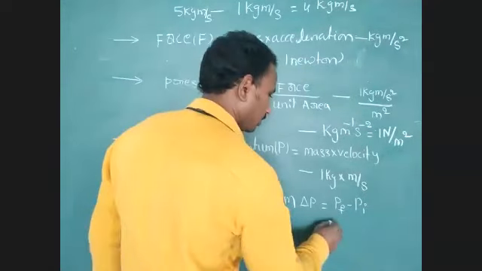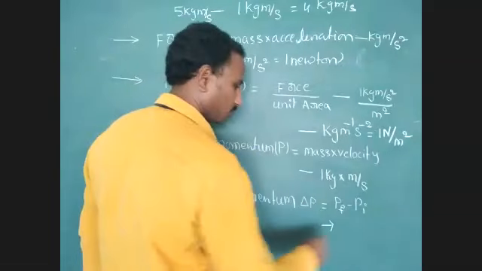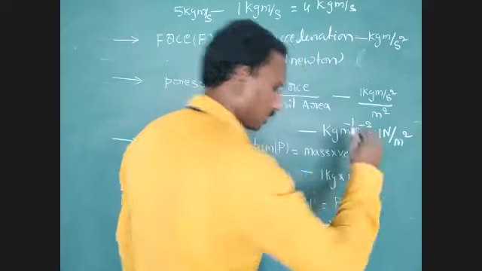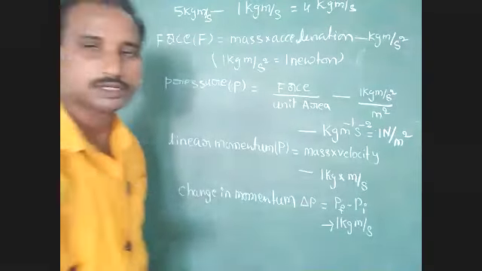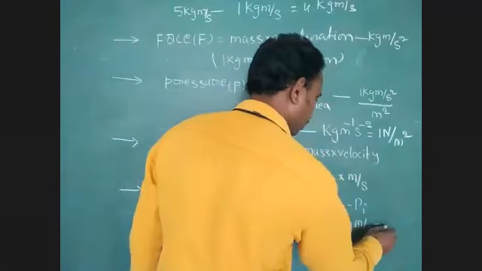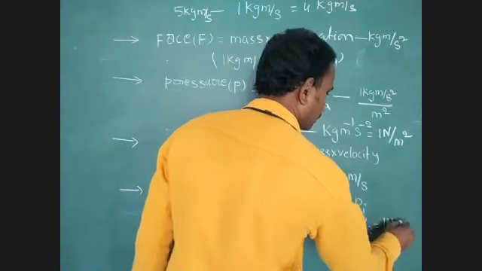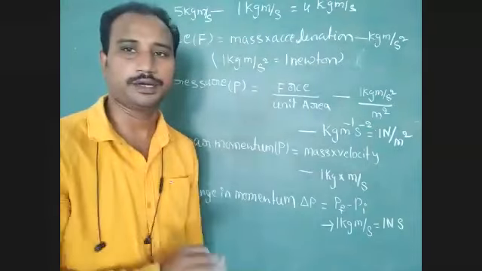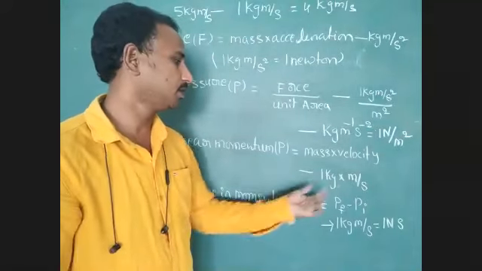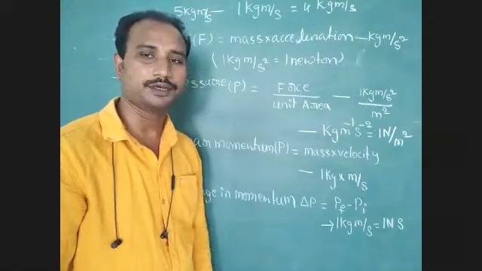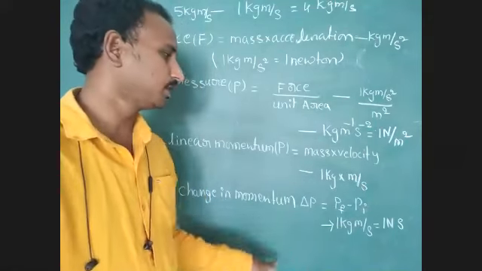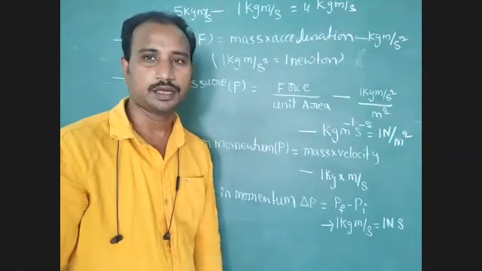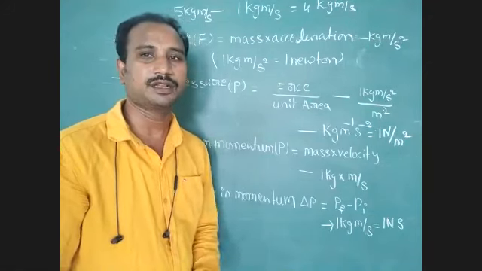So write here the unit of change in momentum: 1 kg meter per second, that is equal to 1 Newton second. It's a very, very important point. In the earlier condition, we did not use that Newton, but for change in momentum, we can use Newton second. What is the reason?